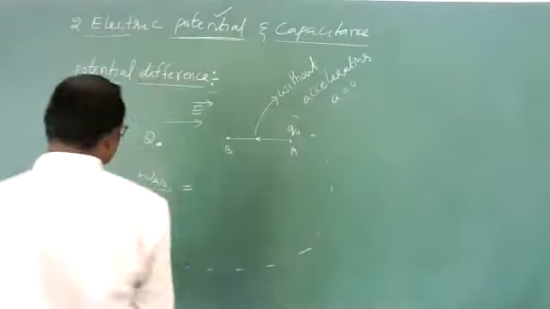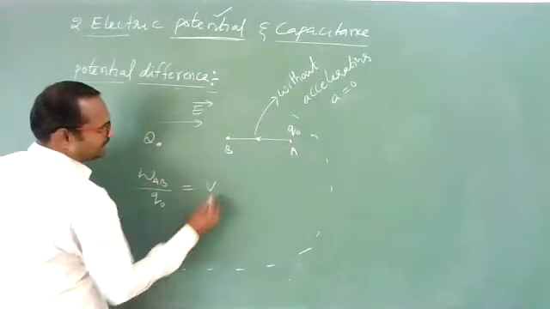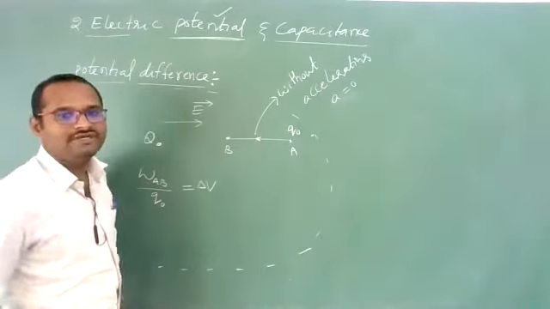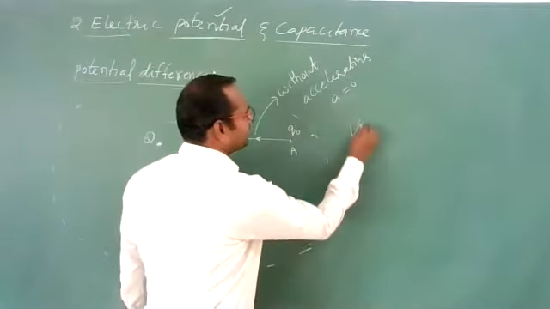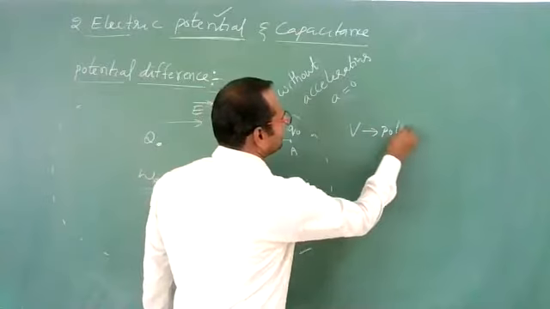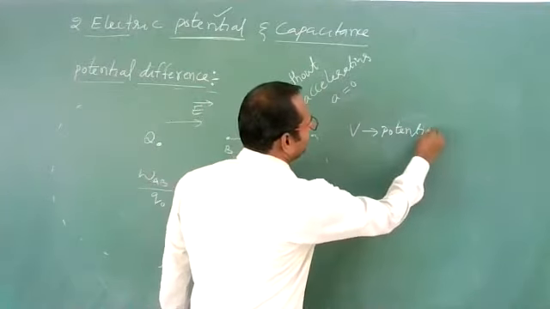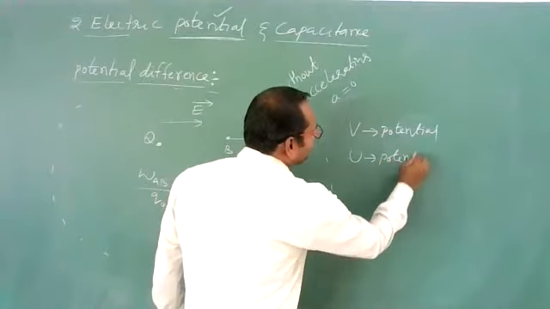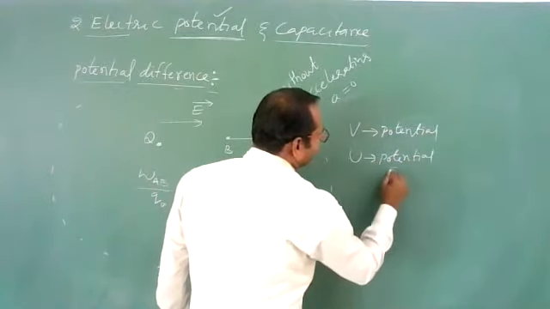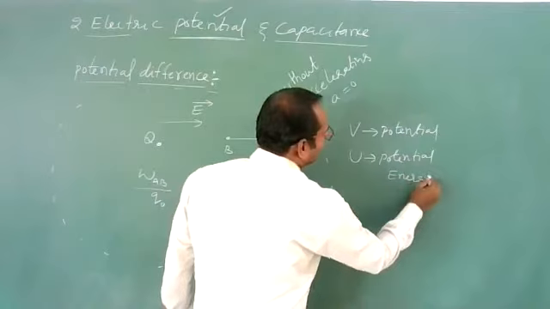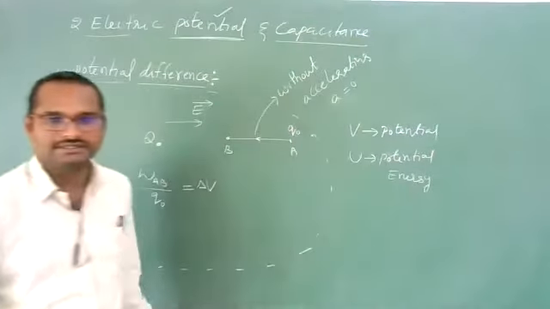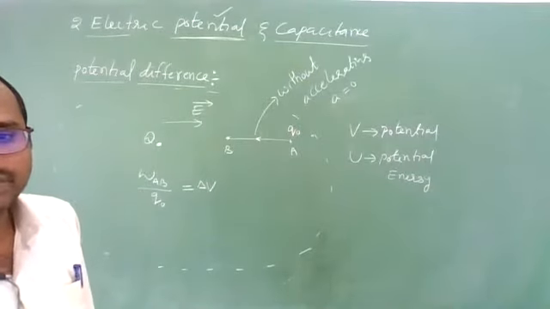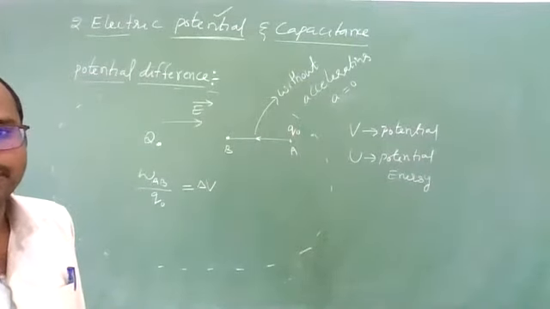And we will indicate this with the letter delta V. V indicates potential. Remember this one, potential. U indicates potential energy. You need to remember these letters: V stands for potential and U stands for potential energy.